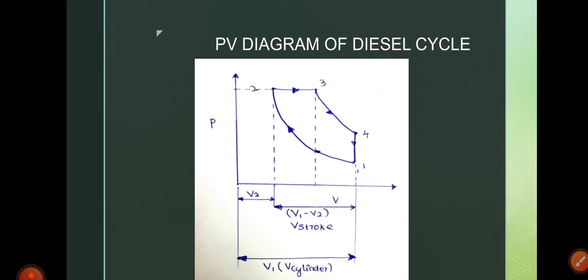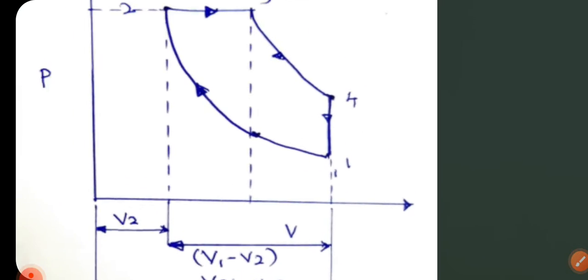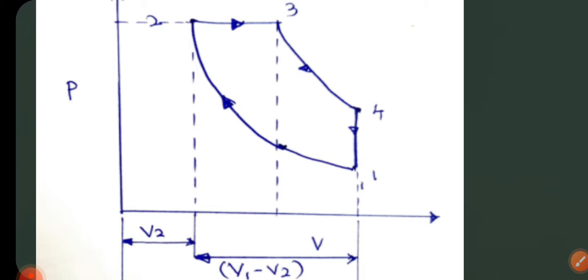See this, the process 1 to 2 is an isentropic compression process. Then 2 to 3, from the PV diagram we can infer that it is a constant pressure process.